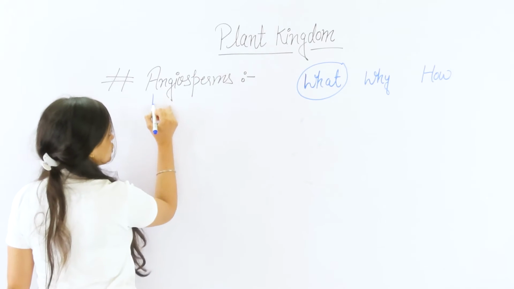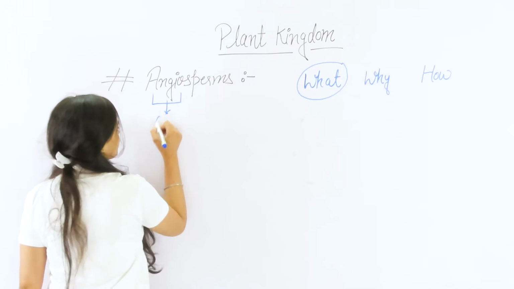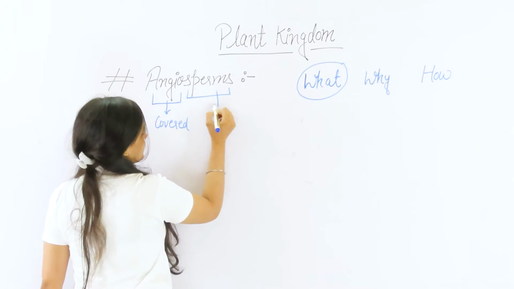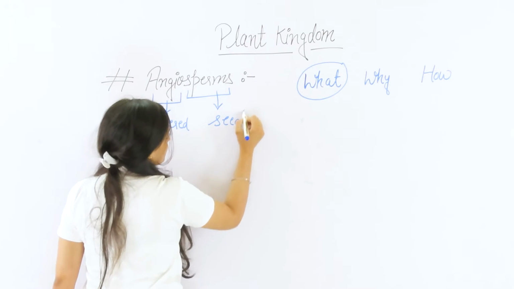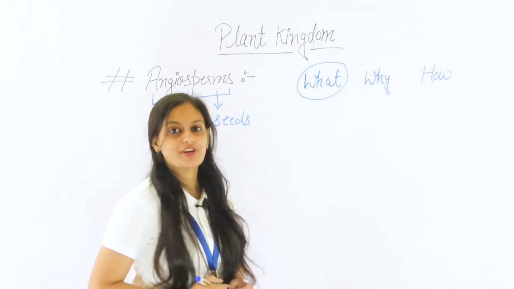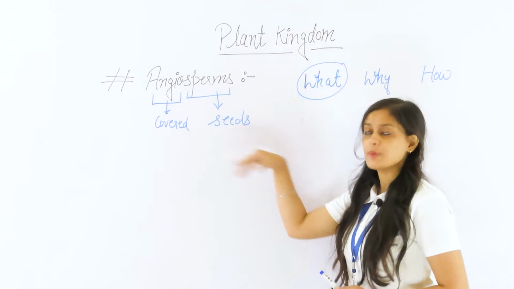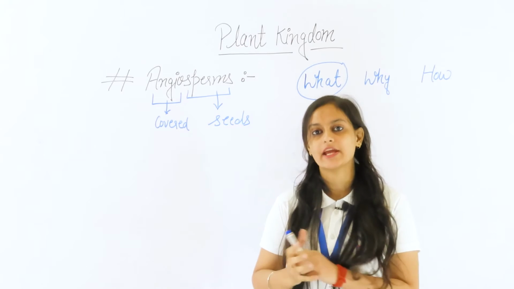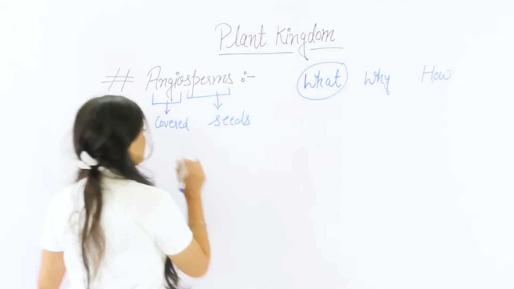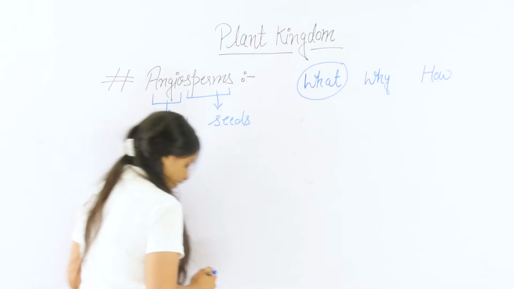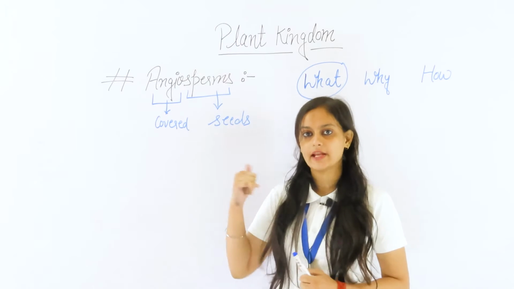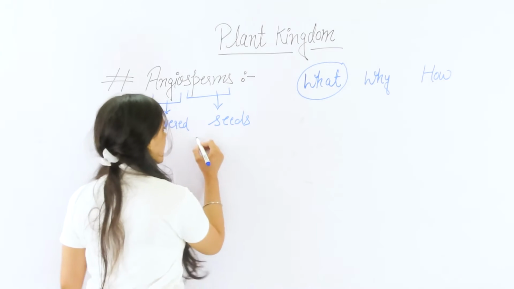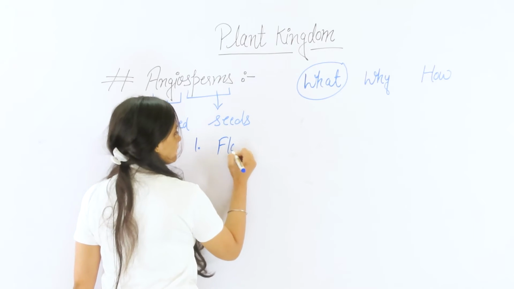Here you can see, angio means covered. Sperm means seeds. So the angiosperms are the plants whose seeds are covered inside the fruits. Here the seeds are enclosed within the fruits, and they are called angiosperm plants. There are some characters of these plants. The first one is they are called flowering plants.